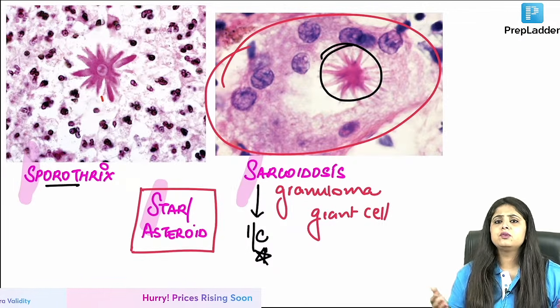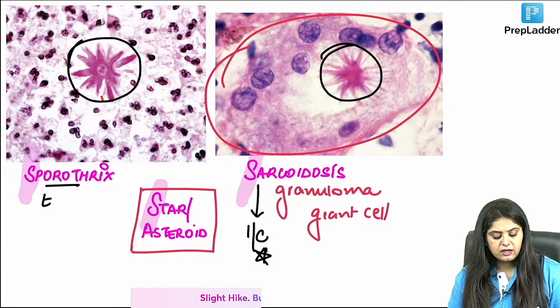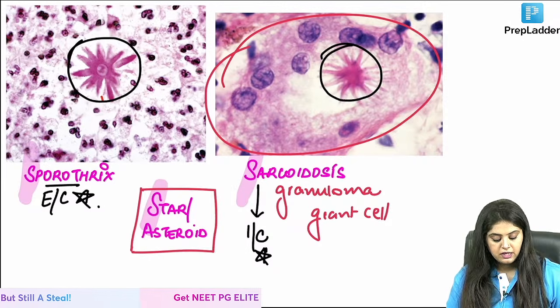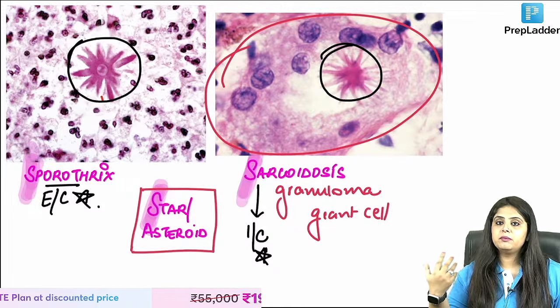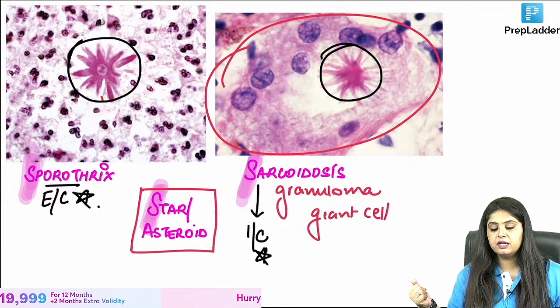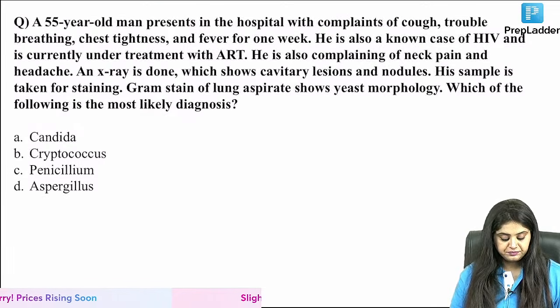Whereas Sporothrix is a rose gardener. Gardener will always roam outside. So this star will be lying around outside. It is going to be an extracellular star. Is that okay with everyone? So I can say star is seen in Sporothrix and sarcoid. In sarcoid, it's inside, intracellular. Sporothrix is a rose gardener. Rose gardener will be roaming around outside. Okay with everyone? Now I'm going on to the next question.